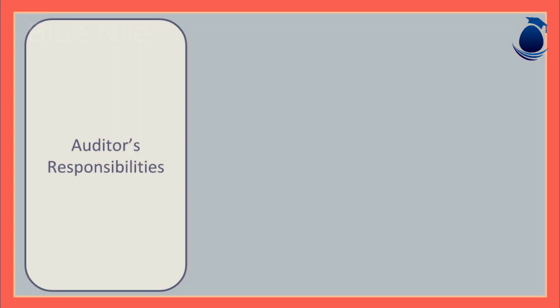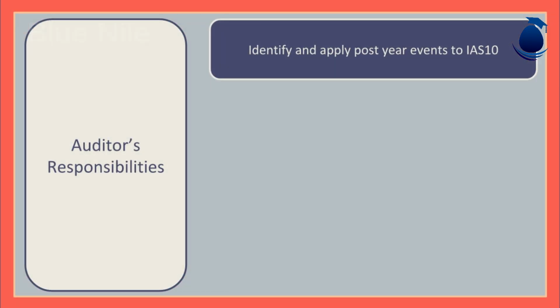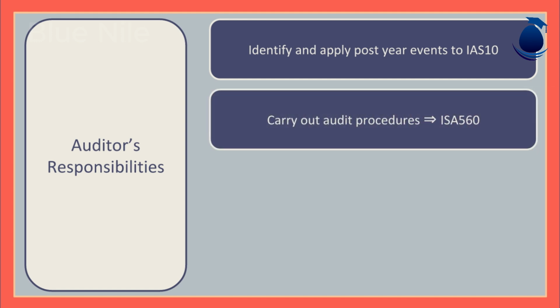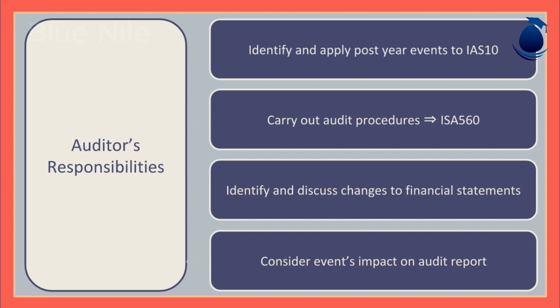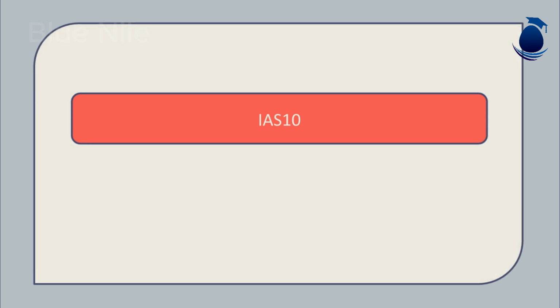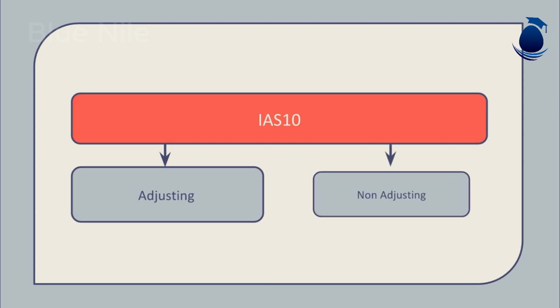The auditor must identify any post-year events and apply them to the accounting standard IAS 10 events after the reporting period. Carry out audit procedures during the review, as per the auditing standard ISA 560. Identify and discuss with management any changes needed to the financial statements, and consider the impact any events identified have on the audit report and opinion. IAS 10 states that there are two types of events that occur after the reporting period. They are either adjusting or non-adjusting.